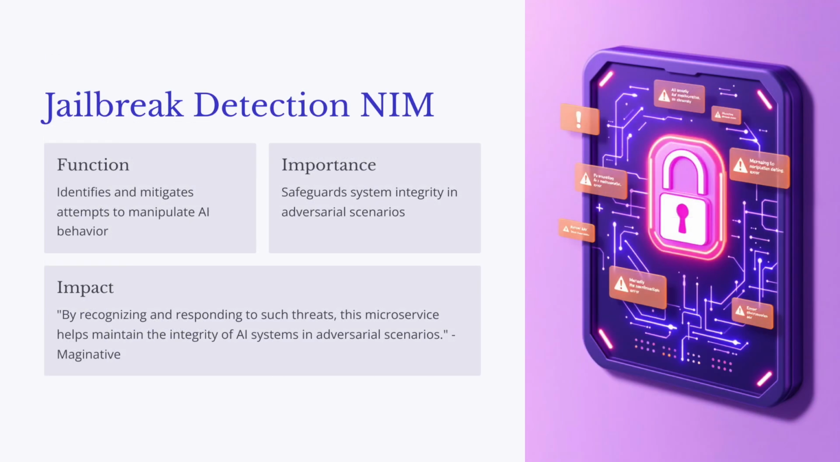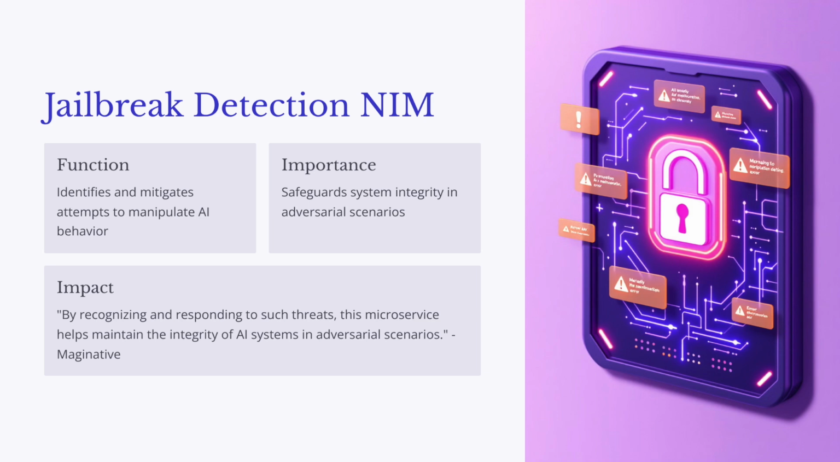But what about those who try to manipulate AI systems, right? That's where things get really interesting with the Jailbreak Detection NIM. So this acts like a vigilant security guard for your AI. It's constantly scanning for any attempts to trick or jailbreak the system. It's designed to identify and prevent any malicious attempts to exploit the AI, ensuring that it stays secure and reliable.